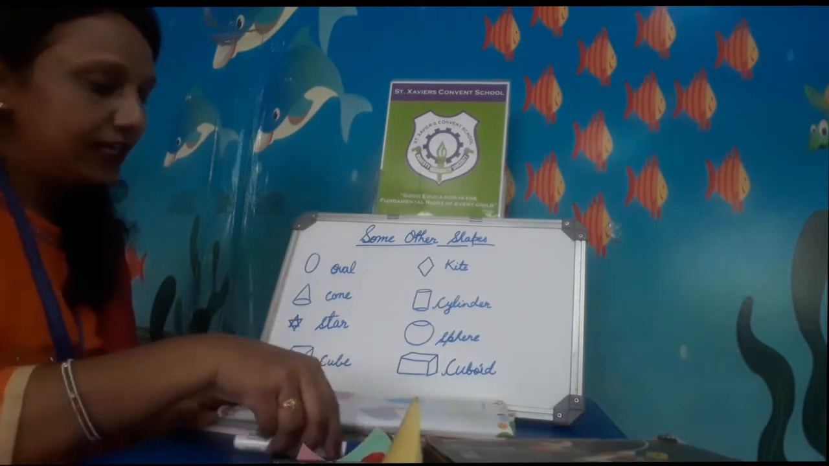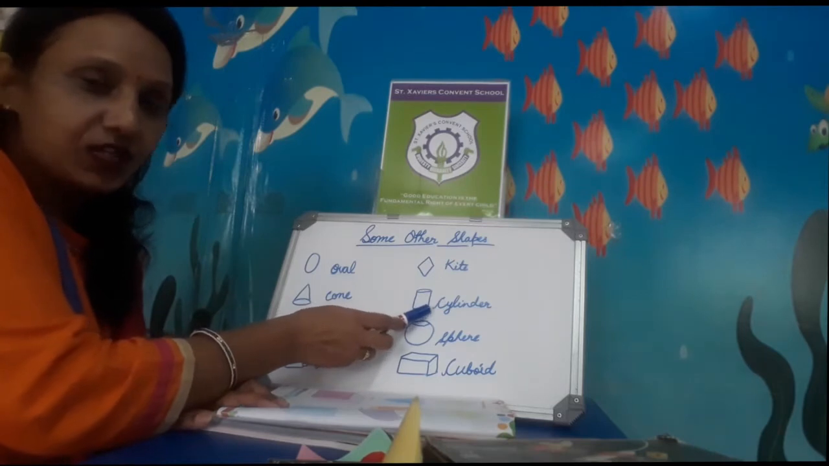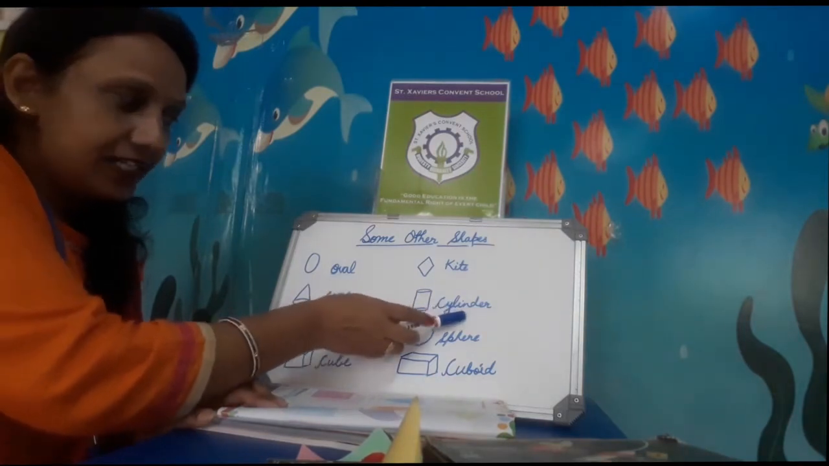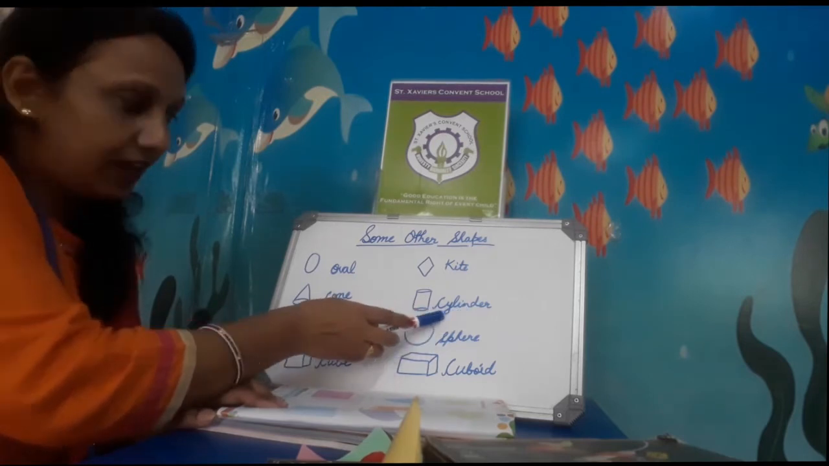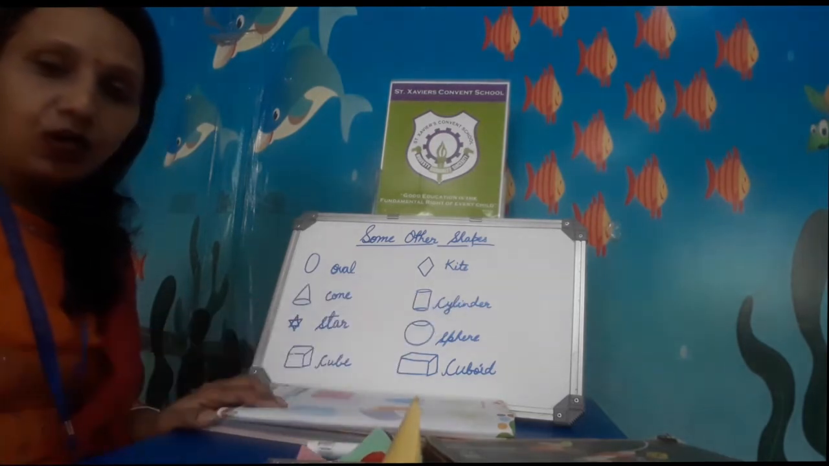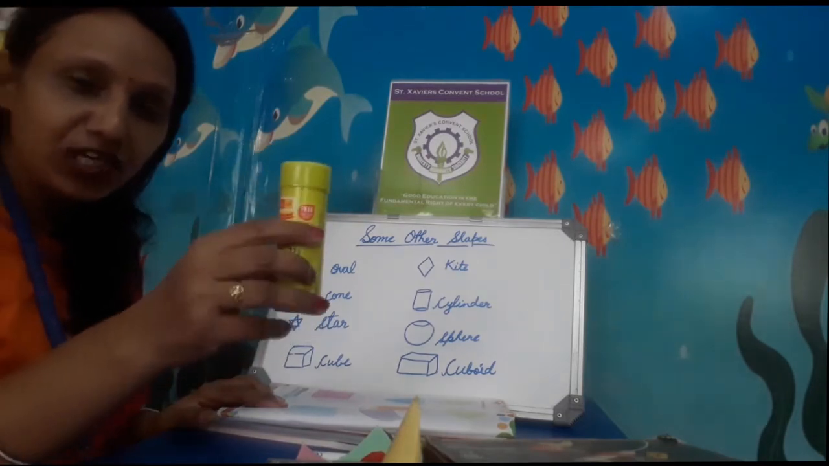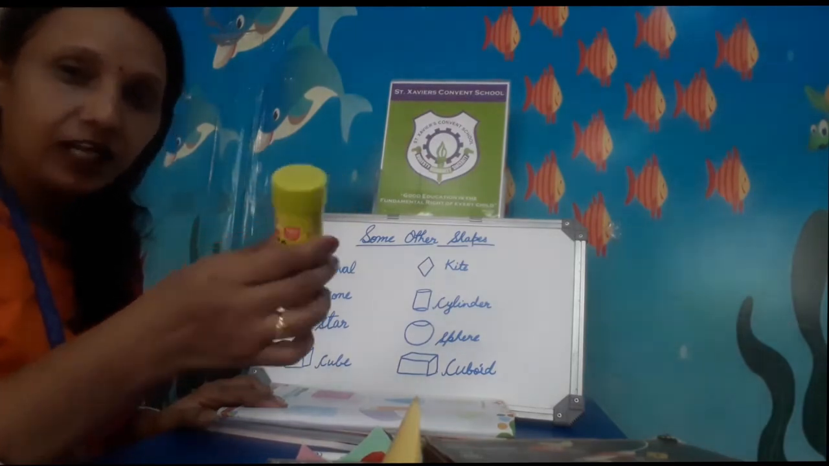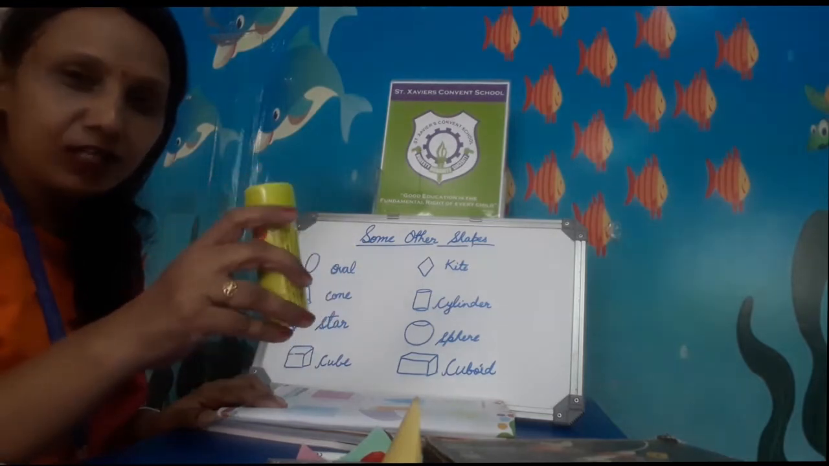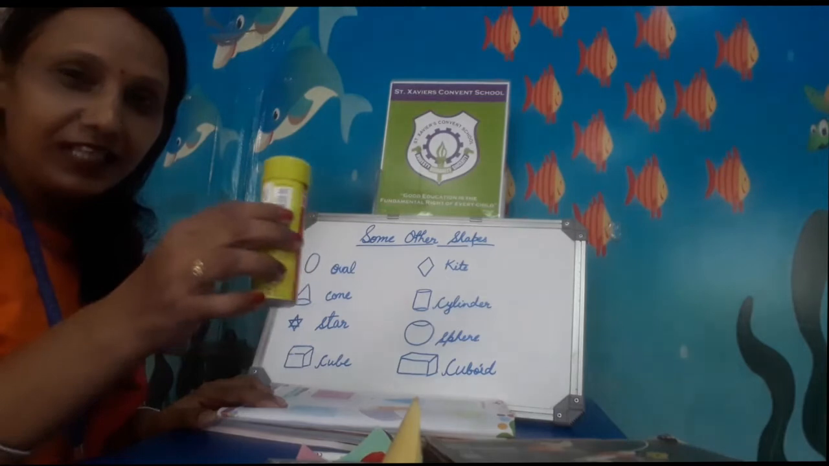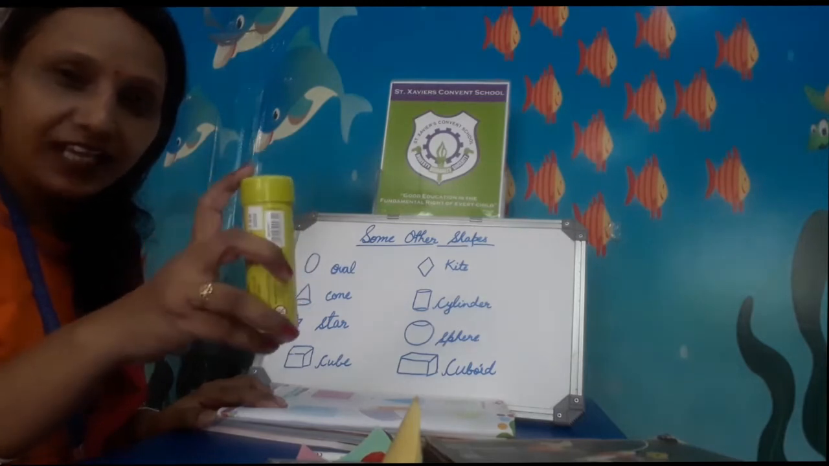Which shape is this? Cylinder. C-Y-L-I-N-D-E-R. Cylinder. This box, your color box, you can see here in this shape, cylinder shape, right? Your cold drink tin also, that is which shape? Cylinder shape. So this shape of the things are known.